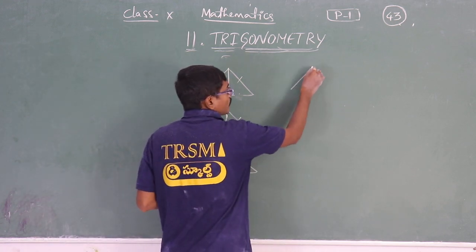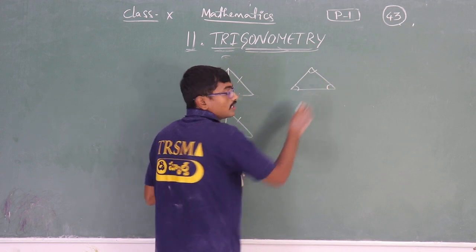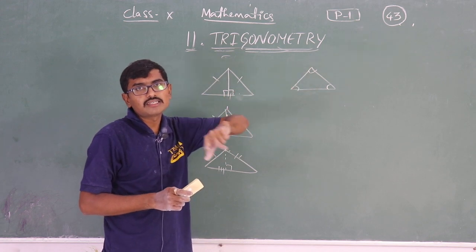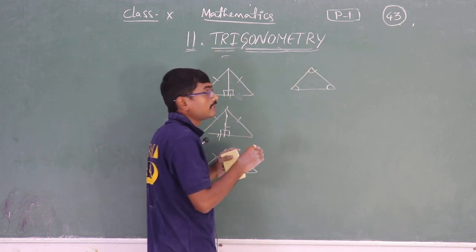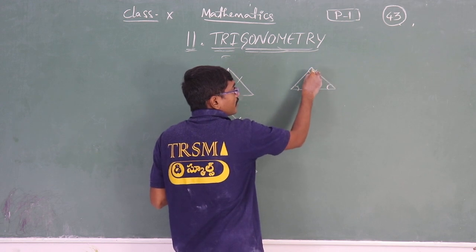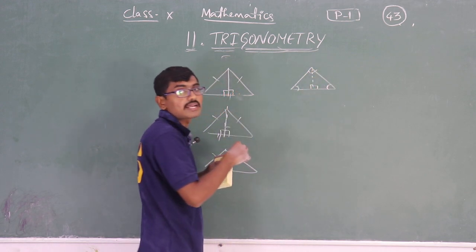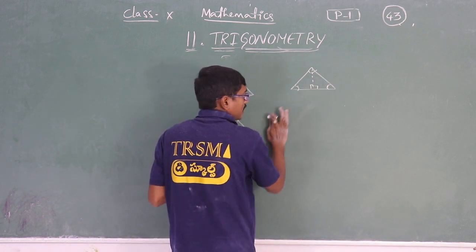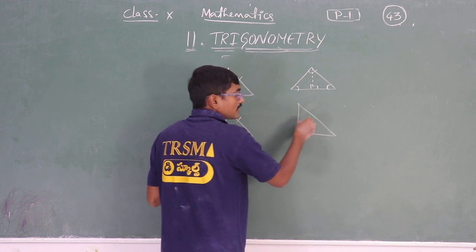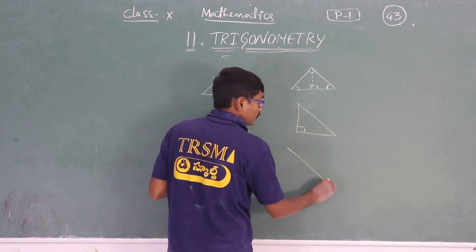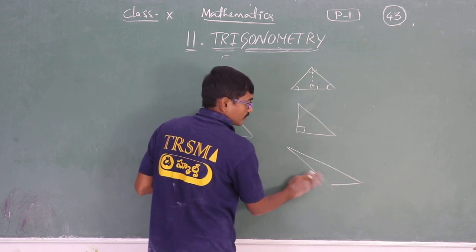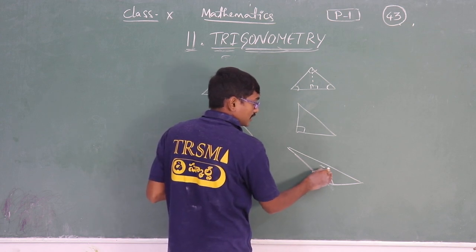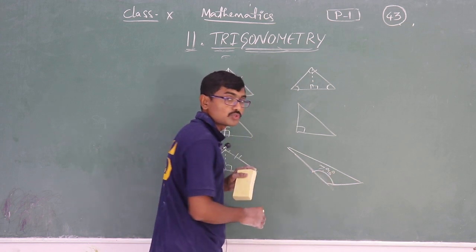If I take an acute angled triangle, what is an acute angled triangle? All three angles are less than 90 degrees, and the sum will be 180 degrees. If I take one imaginary line, I can convert this into two right angled triangles. If I take a right angled triangle, we already have a right angled triangle here, with base and height. If I take an obtuse angled triangle, one angle is greater than 90 degrees. This is called an obtuse angled triangle.